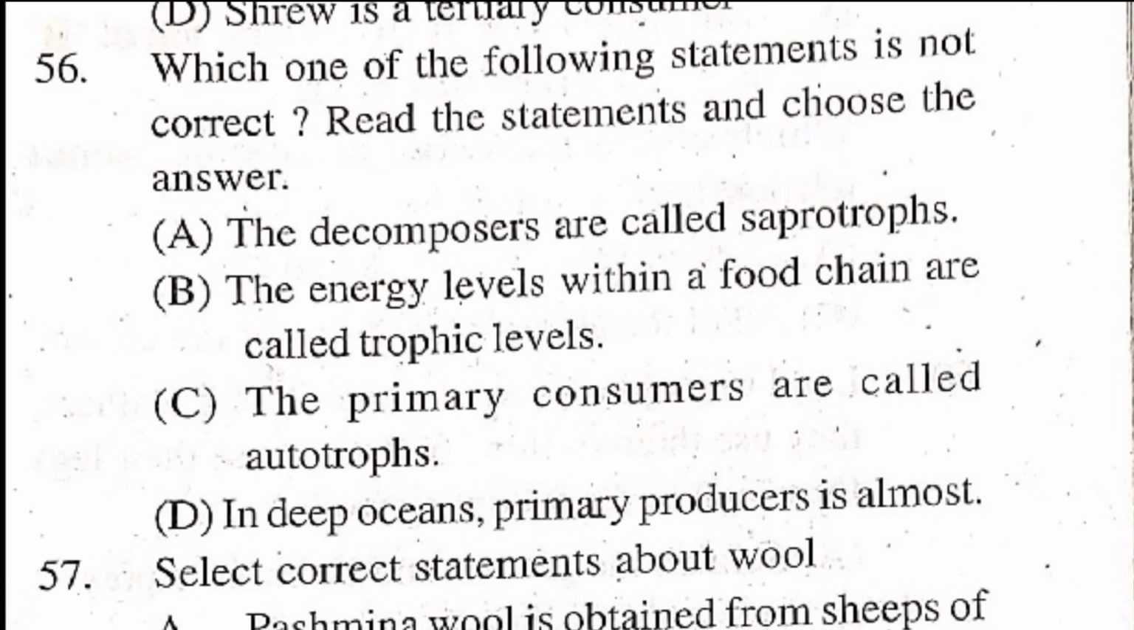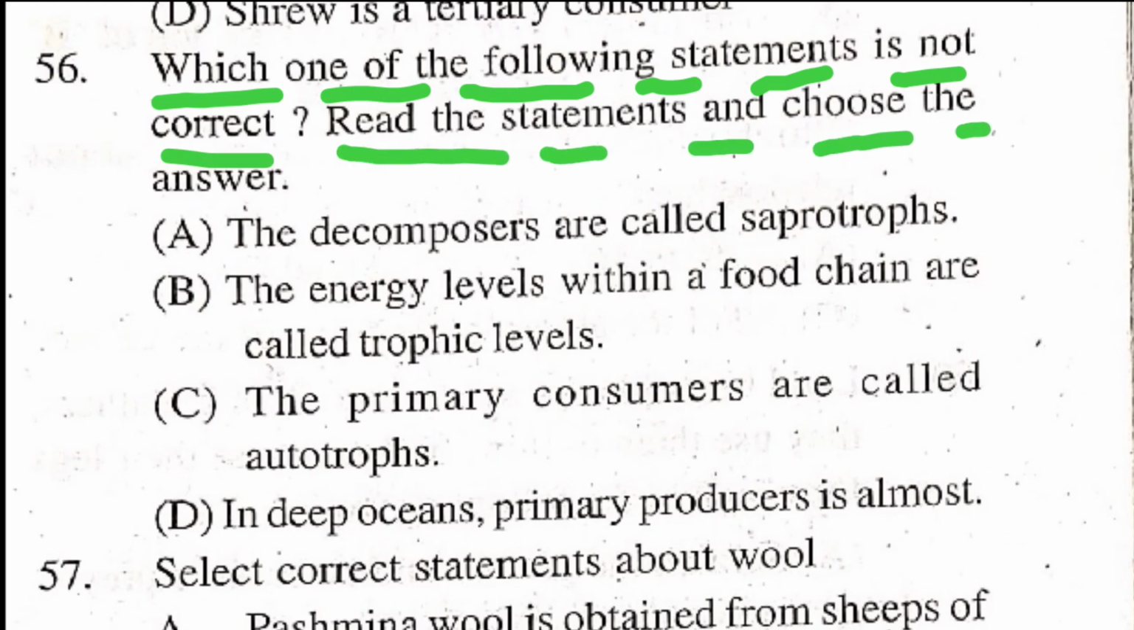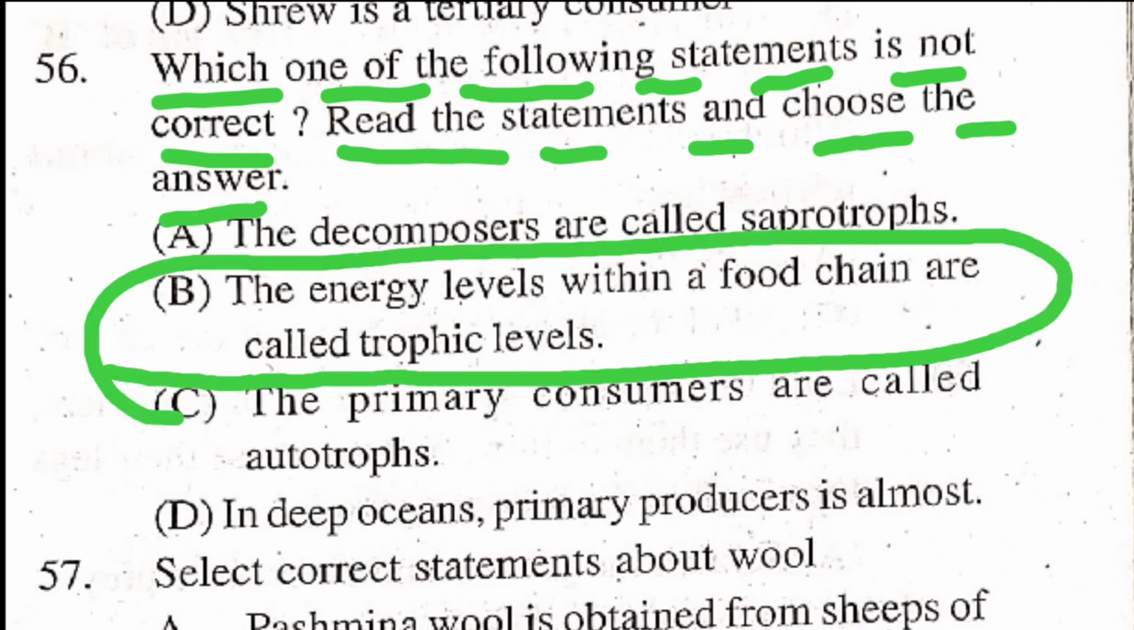Question number 56. Which one of the following statement is not correct? Read the statement and choose the answer. Option A, the decomposers are called saprotrophs. Option B, the energy levels within a food chain are called trophic levels. Option C, the primary consumers are called autotrophs. Option D, in a deep ocean primary producer is almost absent. Right answer is option B, the energy levels within a food chain are called trophic levels.